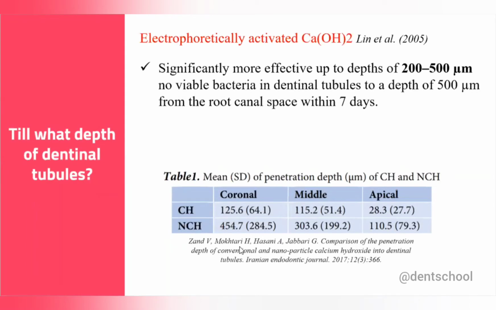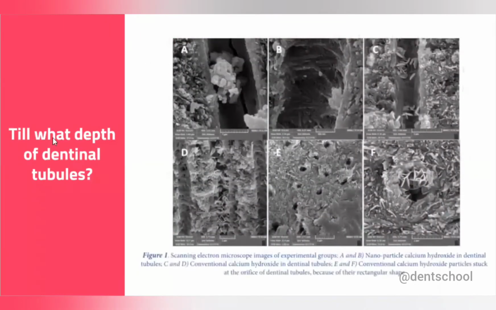But if you decrease the size of calcium hydroxide particle, it becomes round in shape. Here you can see the SEM images of the same study. These first two are the nanoparticle calcium hydroxide, the round shape you can see, and you can see the penetration in the dentinal tubule also. And these two images are the conventional calcium hydroxide. You can see the blockage of the dentinal tubule with the rectangular form of calcium hydroxide. Okay, so that is one more thing about the nanoparticle calcium hydroxide.